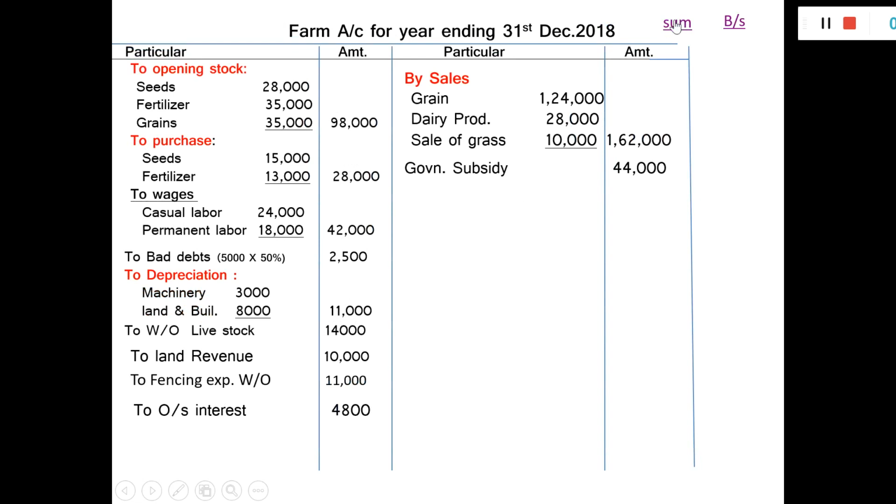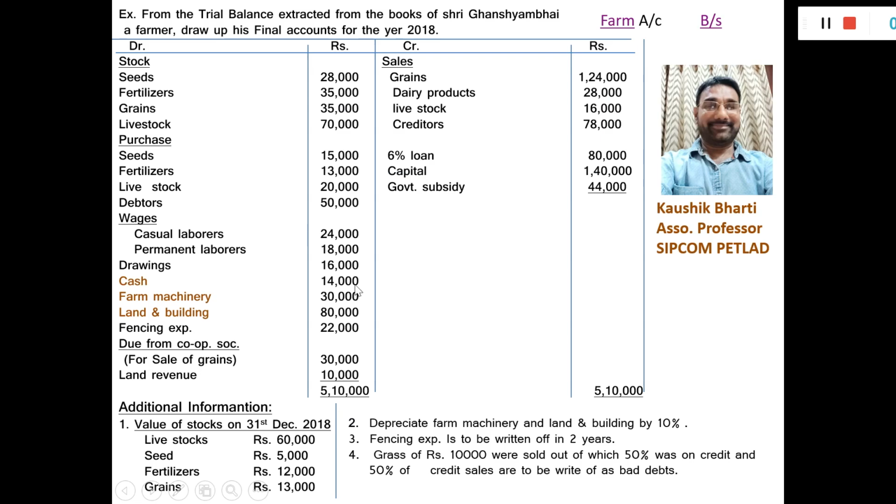Go to the sum again. Closing balance as per adjustment number 1. Livestock 60,000. The effect is given.